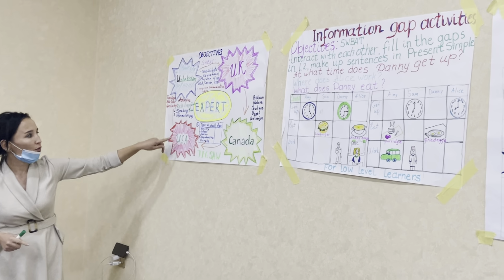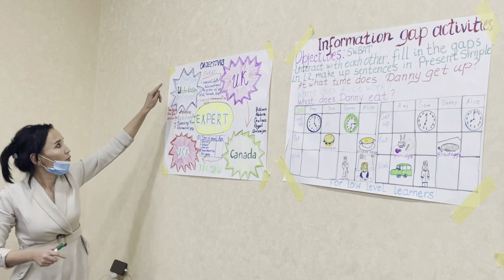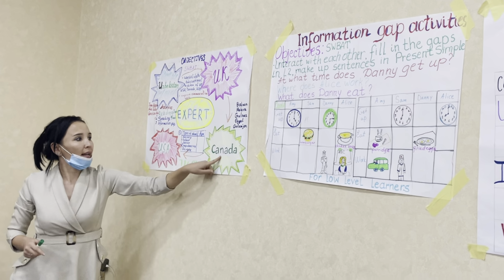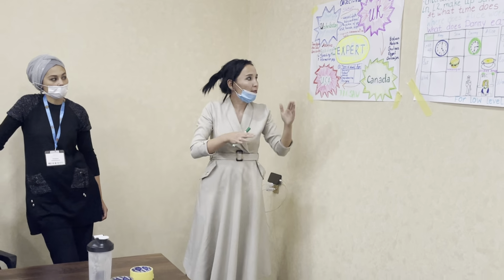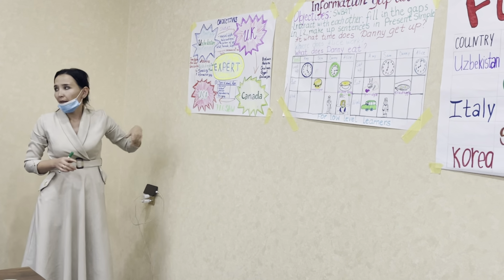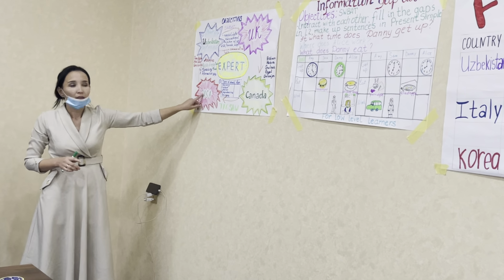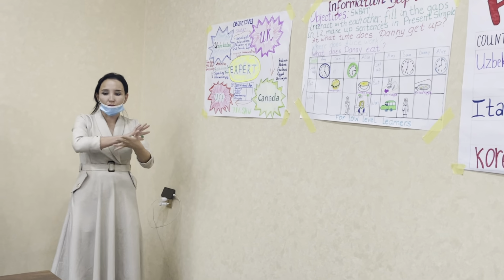For example, for this group education of Uzbekistan, for another education of UK, and education of Canada. They have already learned it, it's just for review. They will read it for 2 minutes each.